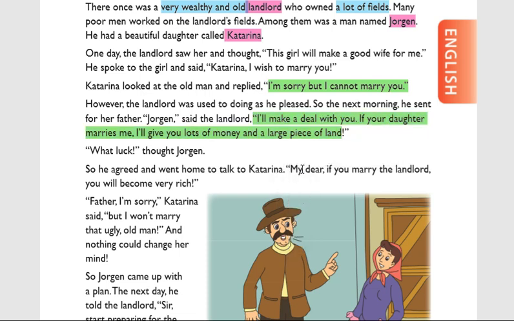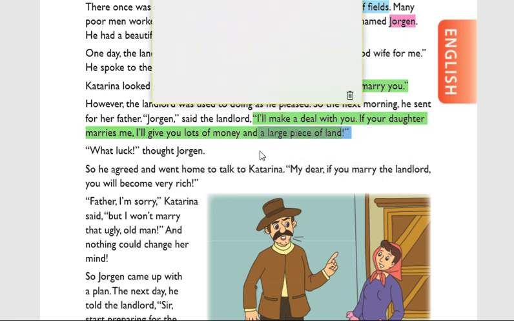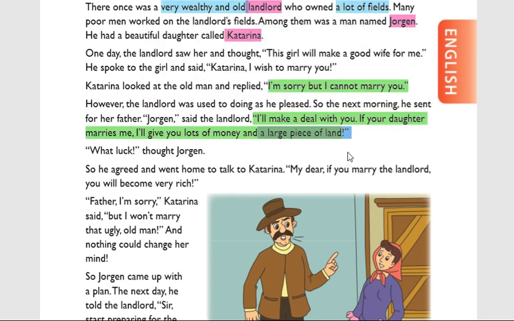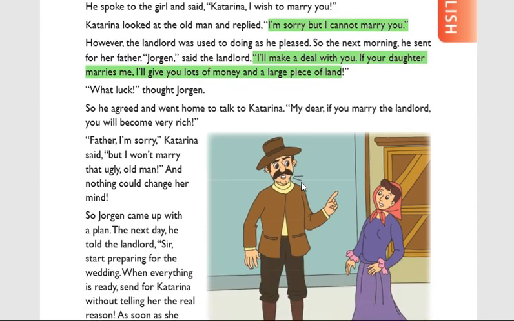If your daughter marries me, you go home and ask your daughter to marry me, then I will definitely give you lots of money, and at the same time a large piece of land also. This is the deal the landlord made with Jorgen.